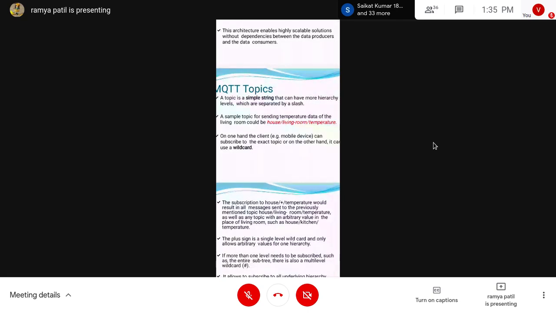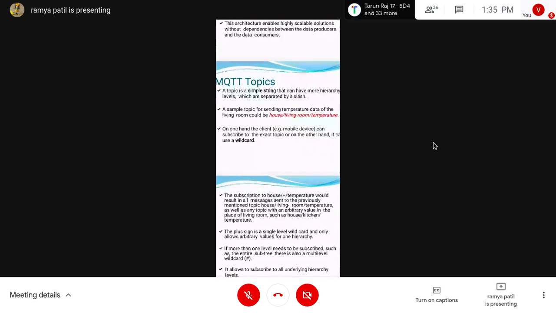On the other hand, the client can subscribe to, say, the temperature sensor in the living room, because I want to know only the living room temperature. Likewise you can choose an exact topic like living room, so it will give you the exact data, like house, living room, temperature. If you don't want it like that, you can use a wildcard option. What is that? We see here.